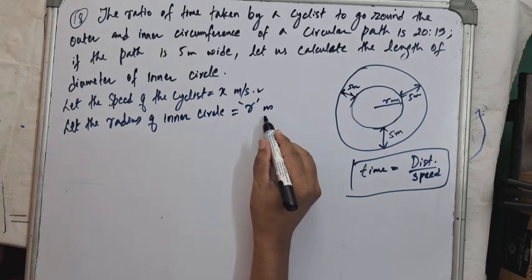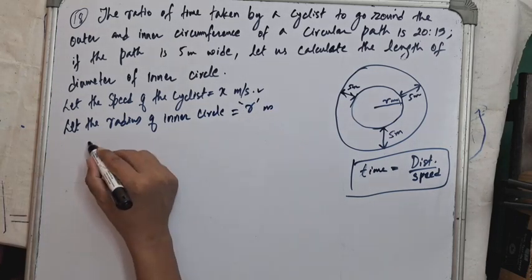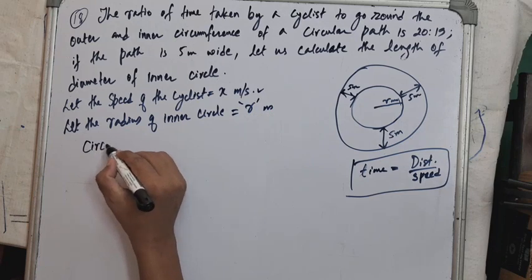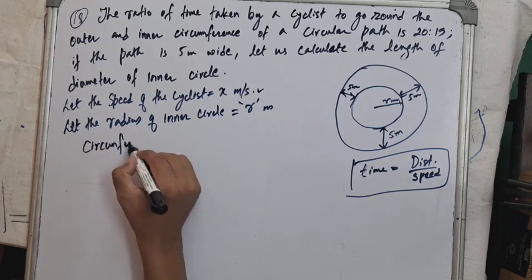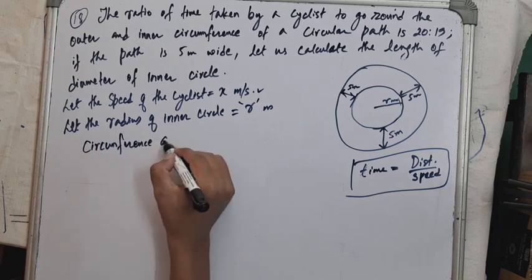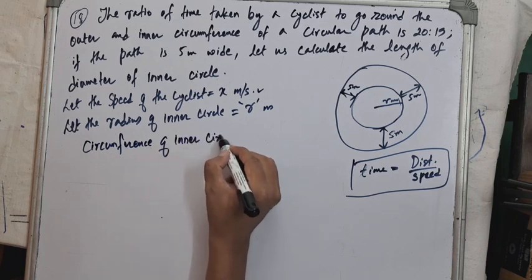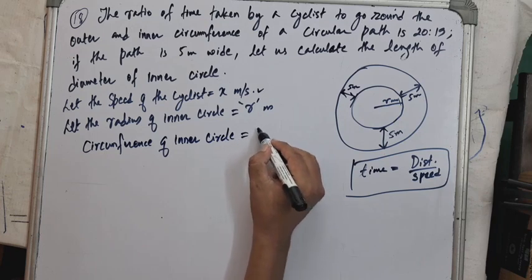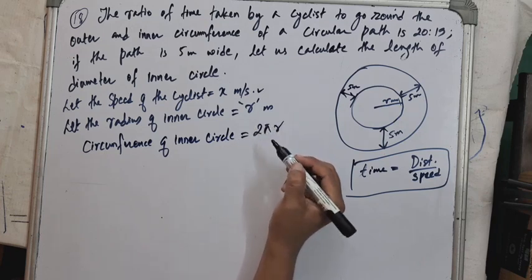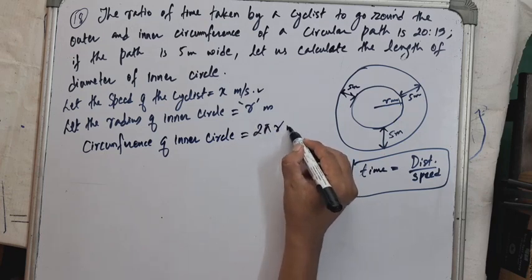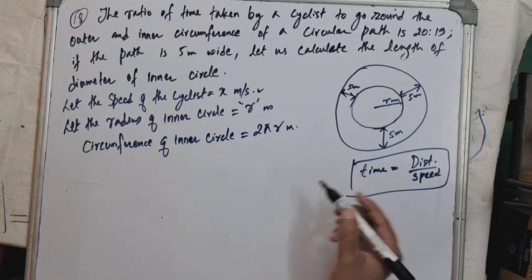Radius of inner circle is r meters. So circumference of inner circle is equal to 2 pi into radius. Radius is r, so 2 pi r meters, isn't it?